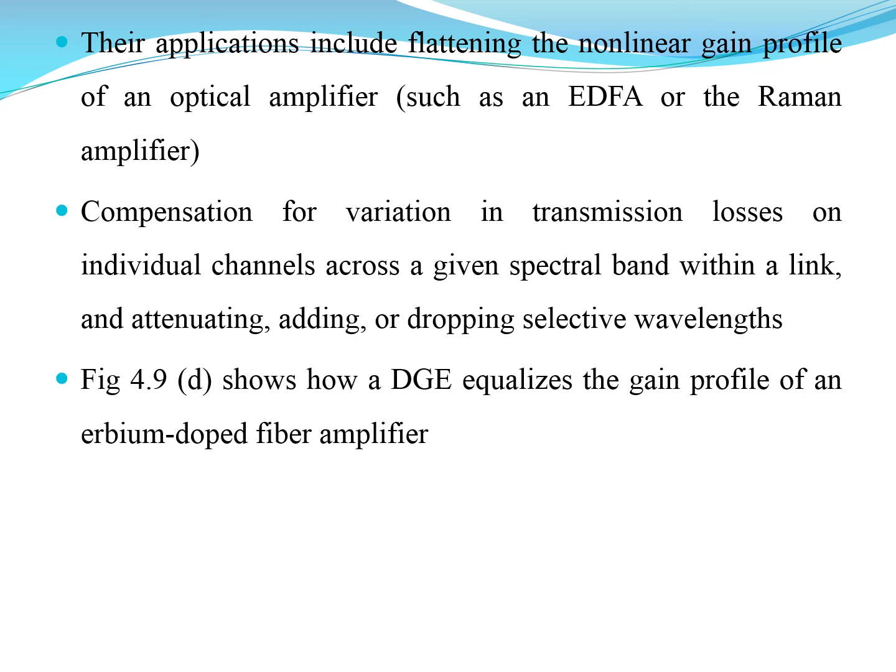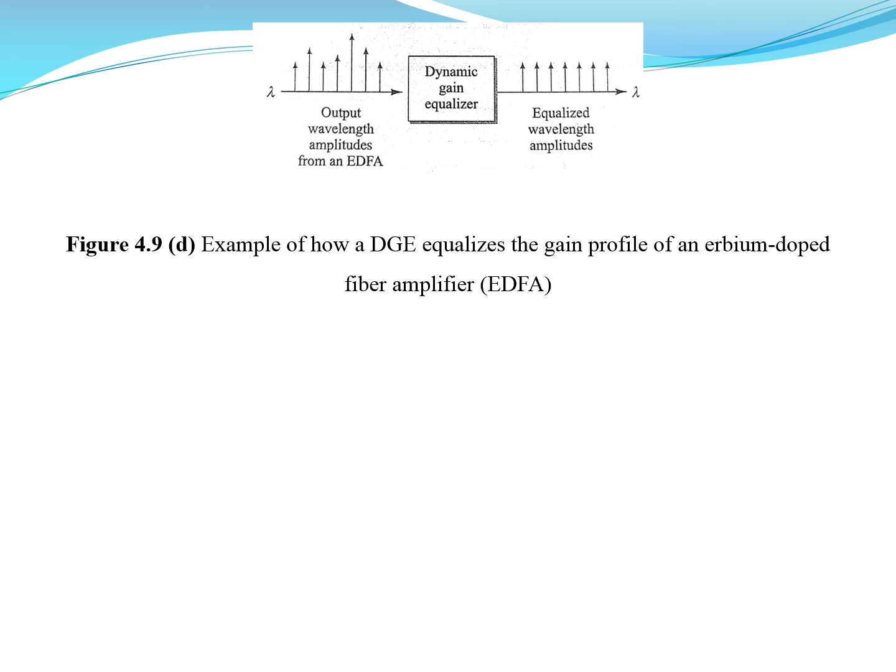The figure shows how the DGE equalizes the gain profile of an EDFA, that is the amplifier. So this is the dynamic gain equalizer. Here we see that the input to the dynamic gain equalizer is the amplitude of different wavelengths, the output wavelength amplitudes from the EDFA. The wavelength amplitudes are different, and if I pass them to a dynamic gain equalizer, it will equalize the gain of the amplifier, producing equalized wavelength amplitudes. So this is how we get the equalized output of an amplifier.